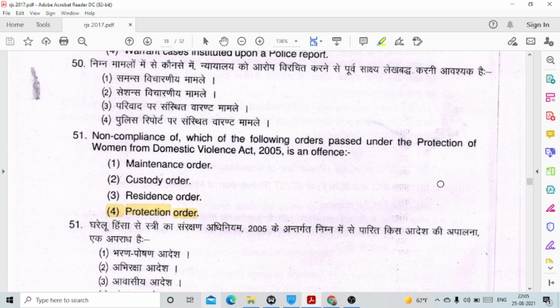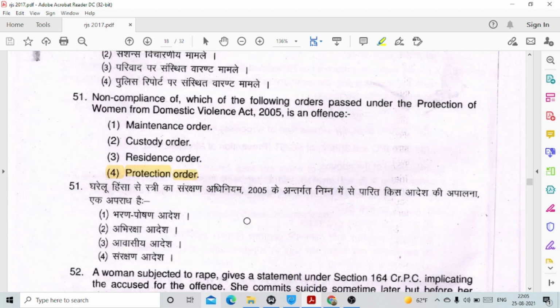51. Non-compliance of which of the following orders passed under the Protection of Women from Domestic Violence Act 2005 is an offence? The violation of orders of protection order, option number 4.